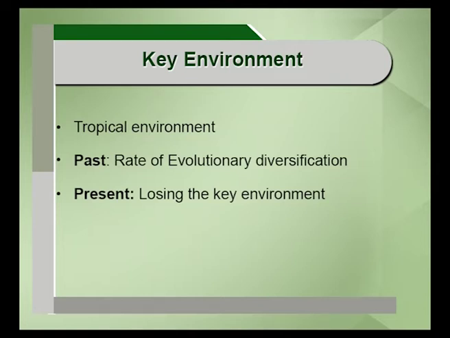So in this region, the speciation process, or number of species or species diversity, is very high due to conditions like climate, due to conditions like soil. These are all the factors responsible for this rich species diversity in this particular region. But the question is, this tropical environment is endangered.